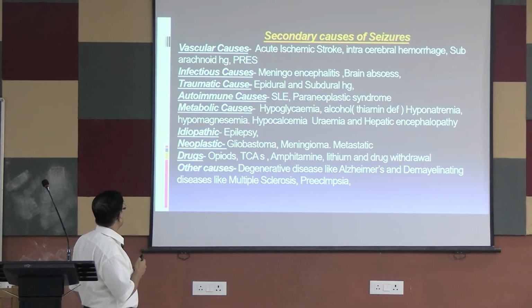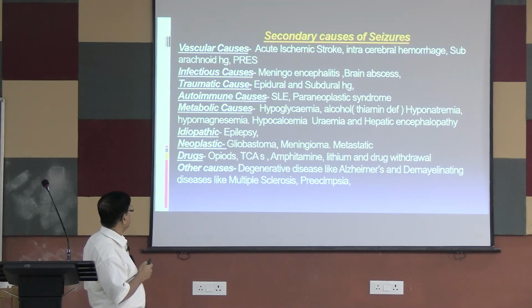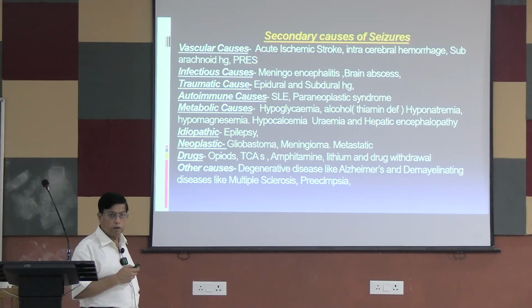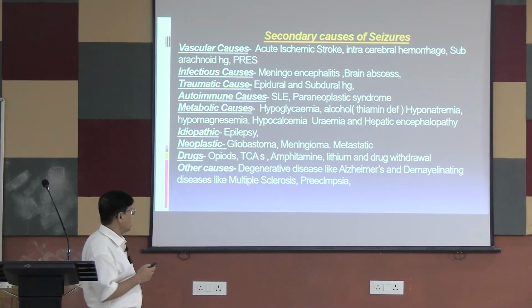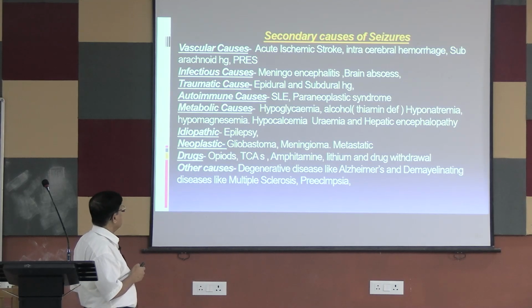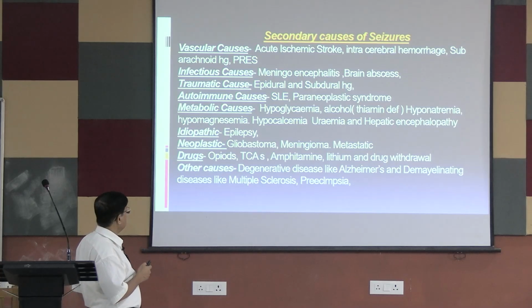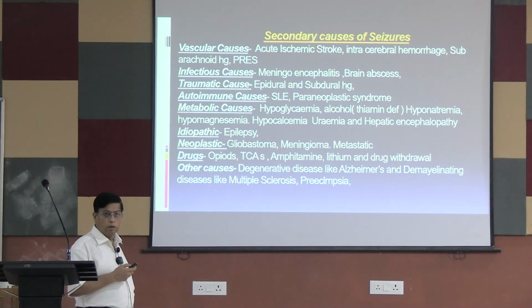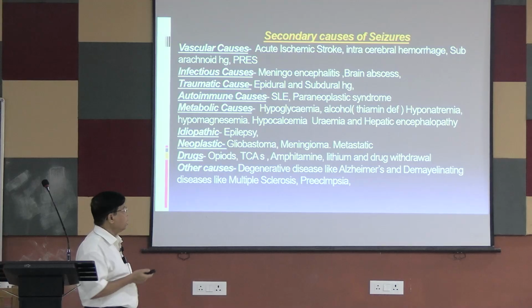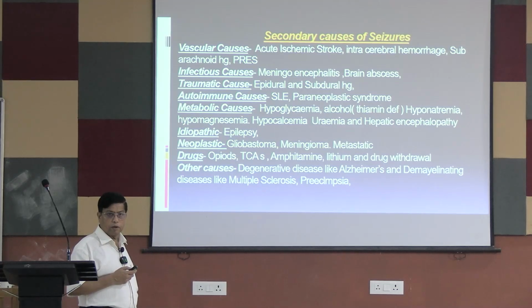Then infectious causes, like meningoencephalitis and brain abscess. In our previous class, we have already taught about meningitis, brain abscess, and space occupying lesions. They can give rise to seizure. Traumatic causes include epidural and subdural hemorrhage, which we also discussed in our previous class. There are several layers of meninges: below the dura is the subdural, and above the dura is the epidural. So the subdural and epidural spaces may be the site of hemorrhage, particularly in trauma.